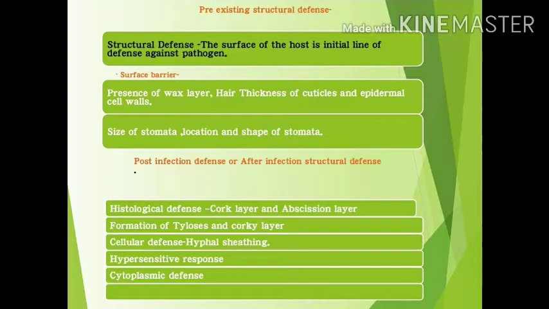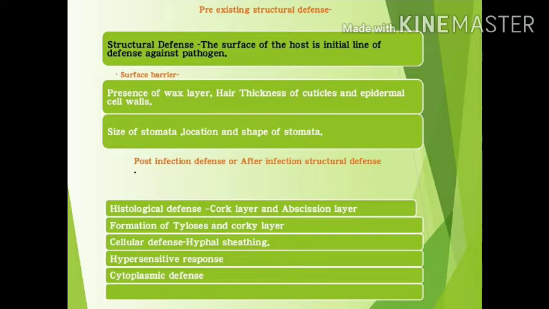Cork layer: after infection by bacteria, viruses, they stimulate the host to form multilayer cork, and the multilayer cork checks infection from the pathogen.